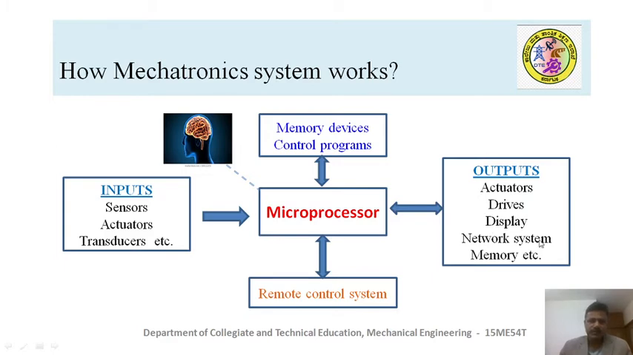It takes the feedback once it sends the information. So from that, all the time it refers to the outputs, and it will see that the output should be according to the set inputs. That's how the microprocessor controls the entire activities of the output system.